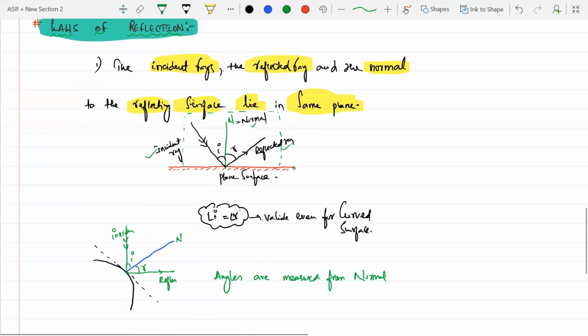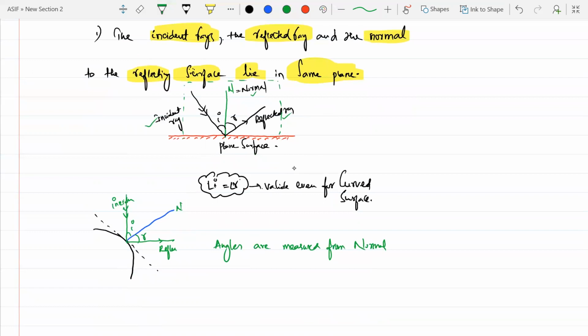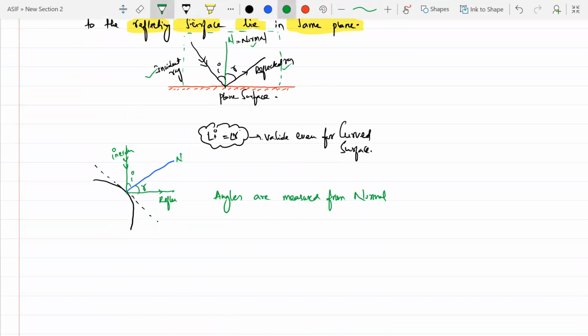So for this, we have one relation: the angle of incidence will be equal to the angle of reflection. It is valid even for a curved surface. If this is a curved surface and this is its center, whenever you draw the ray diagram, first draw the normal passing exactly through the center of the circle. Then draw the incident ray with the normal. If the angle of incidence with the normal is 30 degrees, the angle of reflection will become 30 degrees. Angles are always measured from your normal.